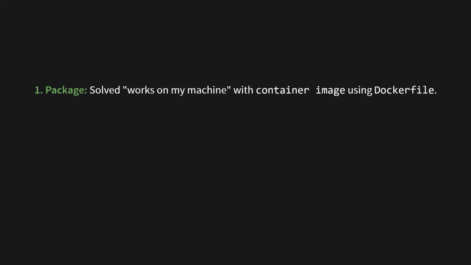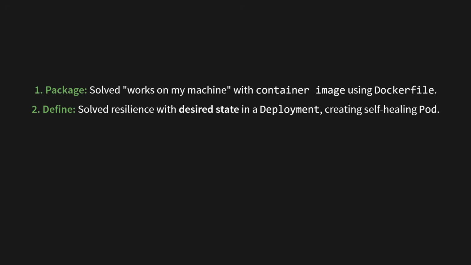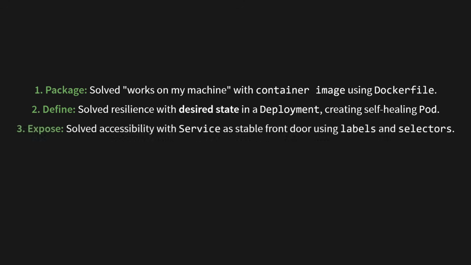Let's recap this journey. We had 5 challenges, and we solved them all with this core loop. First, package. We solved the classic works-on-my-machine problem by creating a standard container image using a Dockerfile. Second, define. We solved resilience by defining our desired state in a deployment, which gave us a self-healing pod. Third, expose.